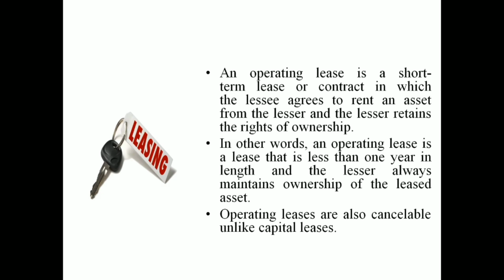Then it is a short-term lease or a contract between these two parties. There will be rent, and the leasee has to pay the rent, and the leaser retains the right of ownership of the particular asset. So normally it is a period of less than 1 year in length. The leaser always maintains the ownership. So that is an important characteristic. And an operating lease is also cancelable. There can be a cancelable clause in case of an operating lease, and he can cancel that particular lease agreement. That is another important characteristic of operating leasing.